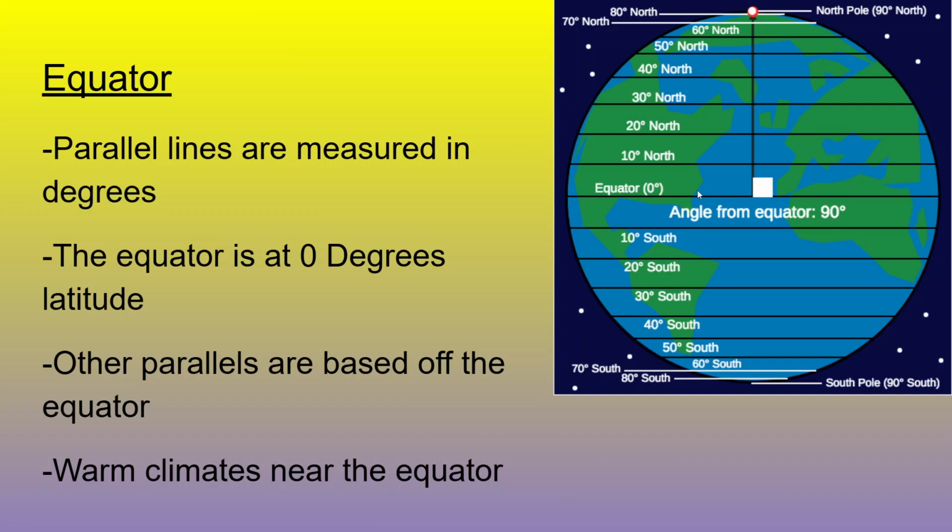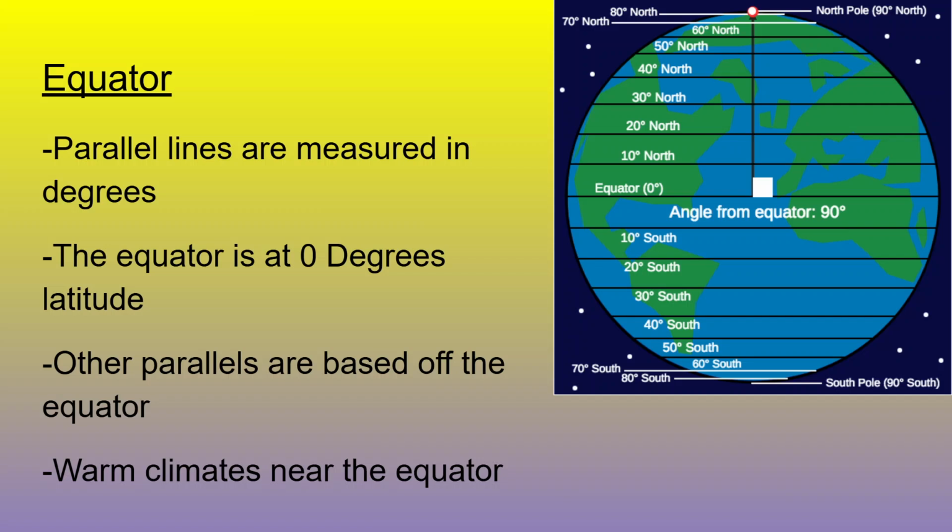Anything above, north, the number goes up. Anything south, the number goes down. You could almost think about it as like -10, -20, -30 for south, and then up north, it's +10, +20, +30, whatever works for you in your head. But the equator, that is what you have to remember. This is the most important thing. The equator is 0 degrees latitude. If you ever need to know the middle point, you just point to the equator, that is 0. And all the other parallels, all the other lines that are moving up and down, are based off of the equator. Everything is measured against the equator.